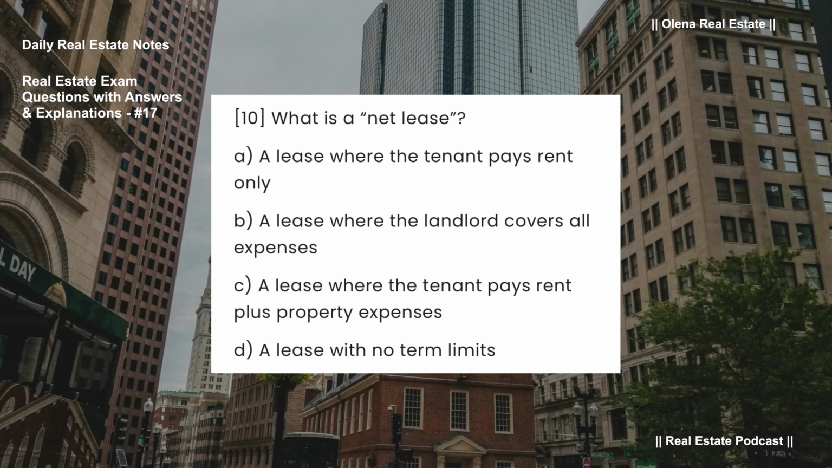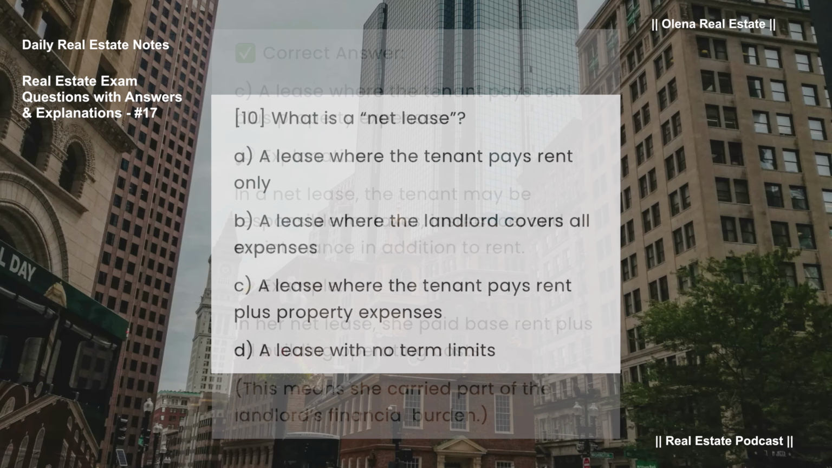What is a net lease? A. A lease where the tenant pays rent only. B. A lease where the landlord covers all expenses. C. A lease where the tenant pays rent plus property expenses. D. A lease with no term limits.